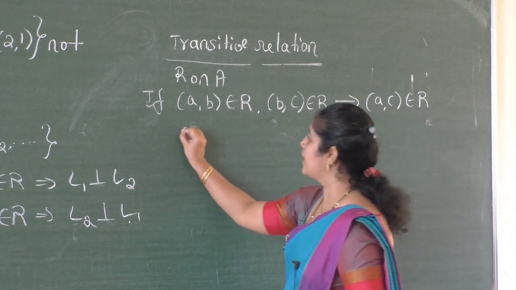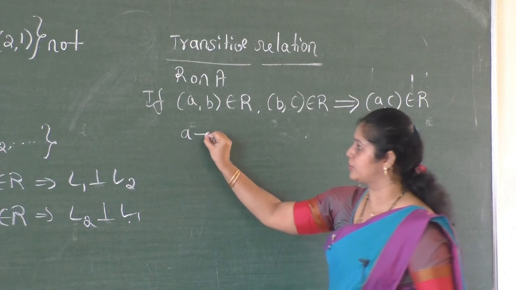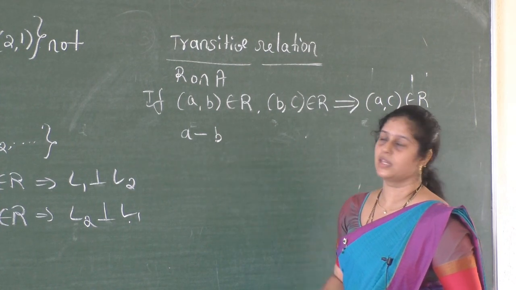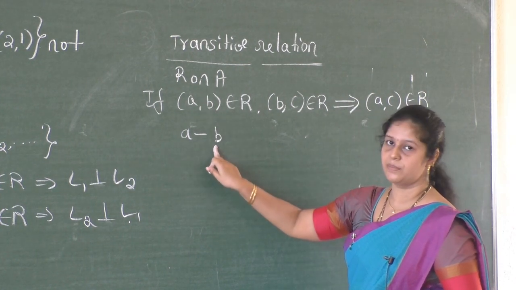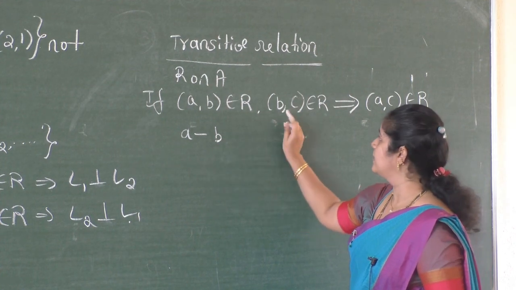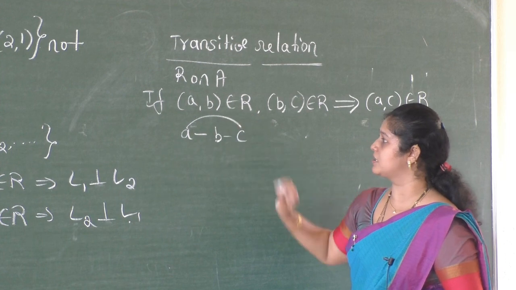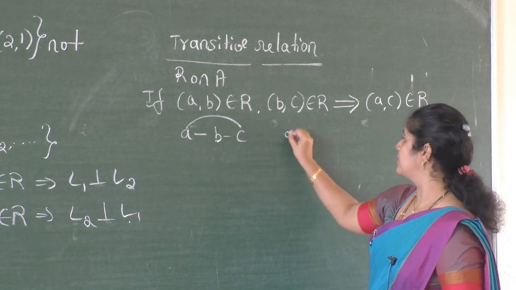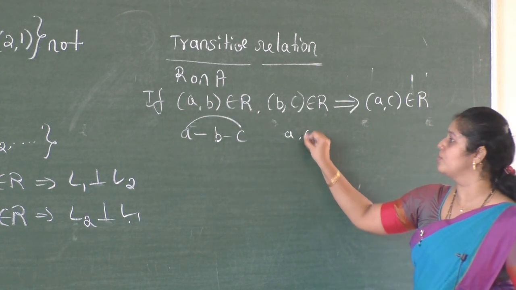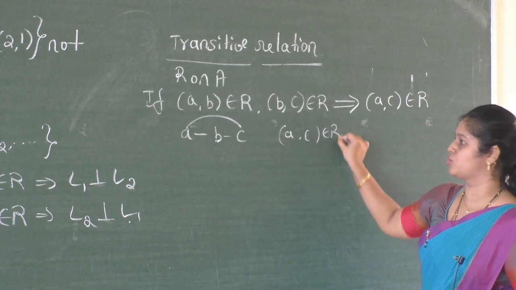I am writing a is related to b, then b related to c, that means a must be related to c. Ordered pair belongs to R.